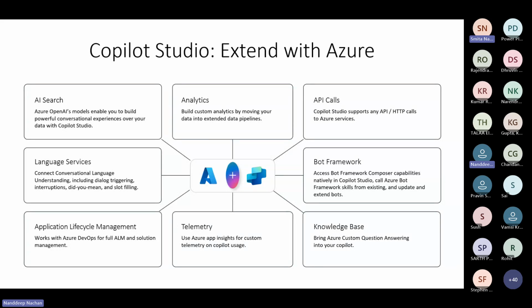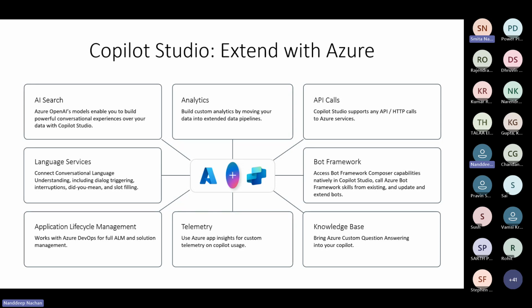For the ALM, that is Application Lifecycle Management, work with the Azure DevOps to manage the full life cycle of Copilot solutions. So the language services, which incorporate Azure's conversational language understanding to support the dialogue triggers, interruptions, and the corrections.